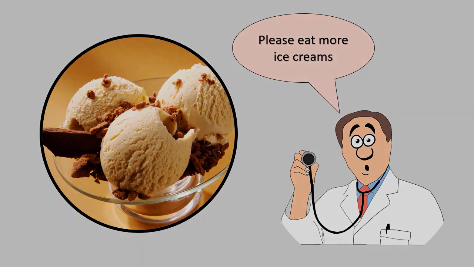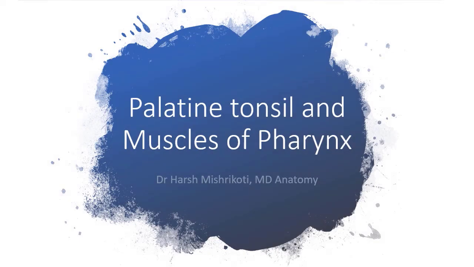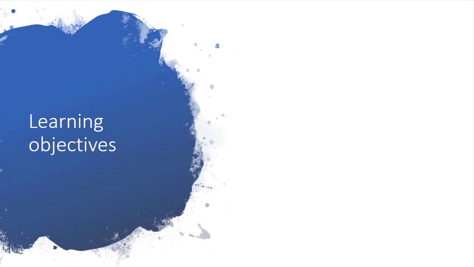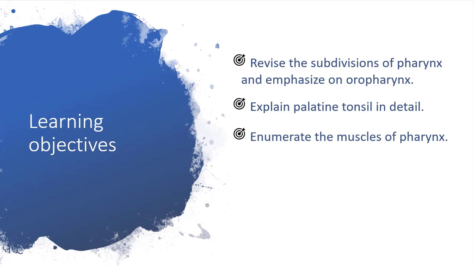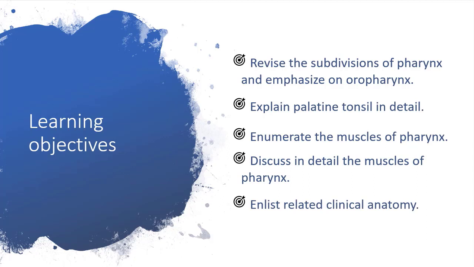Let us look at it in the class. In today's session, we are looking at palatine tonsil and muscles of pharynx. Learning objectives for today's session are quick revision of interior of pharynx with emphasis on oropharynx. I will be explaining palatine tonsil in detail. I will be enumerating the muscles of pharynx and discussing them in detail. And I will be enlisting related clinical anatomical aspects.